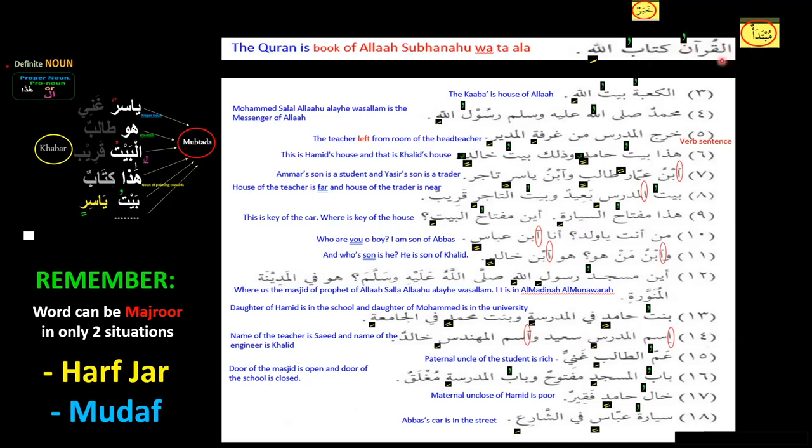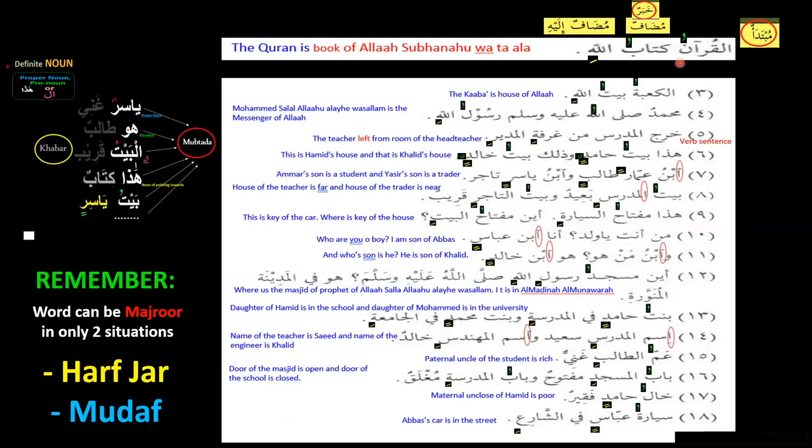Kitabullahi. If Al-Qur'anu is our mubtada, where is the khabar? Here's the khabar, because we see after that there's a word coming which is marfu. So we see Al-Qur'anu Kitabullah. So Al-Qur'an is mubtada, Kitab is our khabar, and Kitab is also mudaf, and mudaf ilay is coming after that. Kitabullahi. If we only see Kitabullahi, it is mudaf mudaf ilay. But if we bring Al-Qur'anu Kitabullahi, it means the Quran is the book of Allah subhanahu wa ta'ala. Here we can see, right? If we just say Kitabullahi, then meaning is not complete. Are we saying Injil is the Kitabullah? Zubur is the Kitabullah? Al-Quran is the Kitabullah? What are we trying to say here?